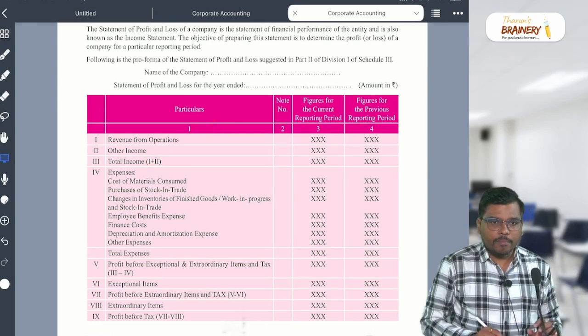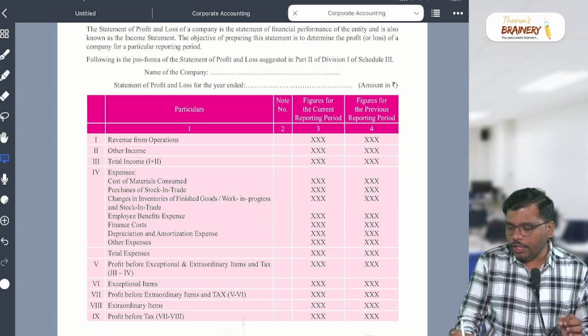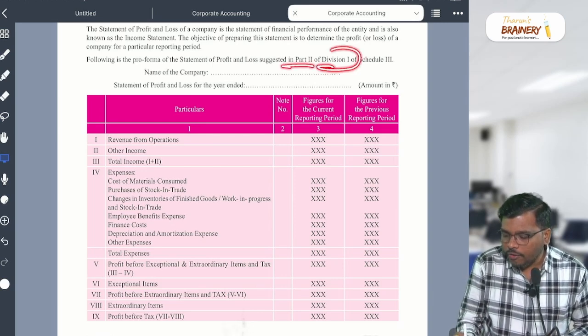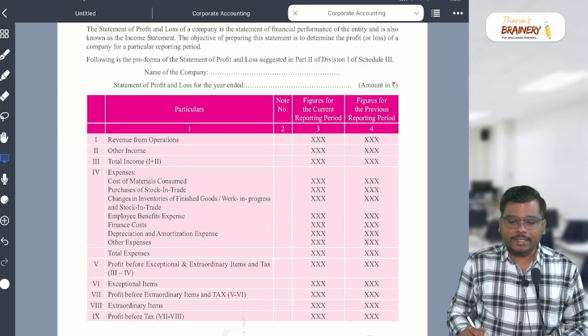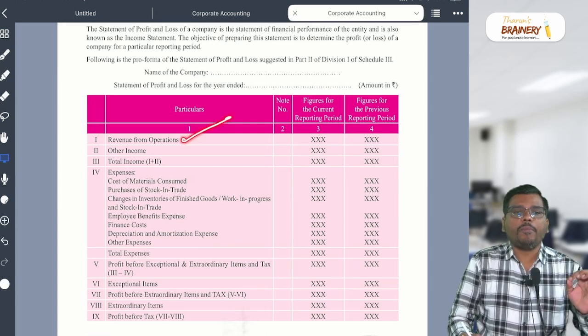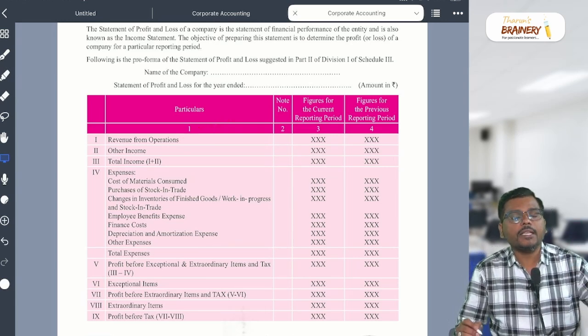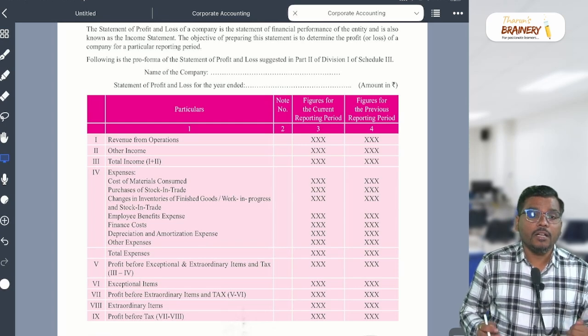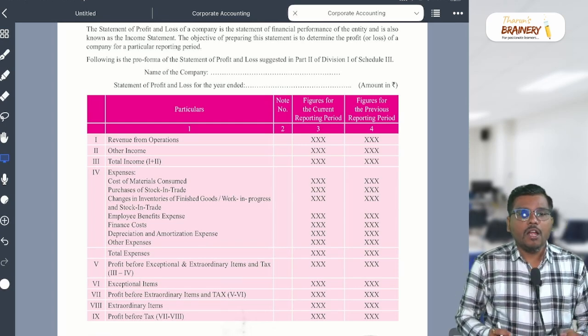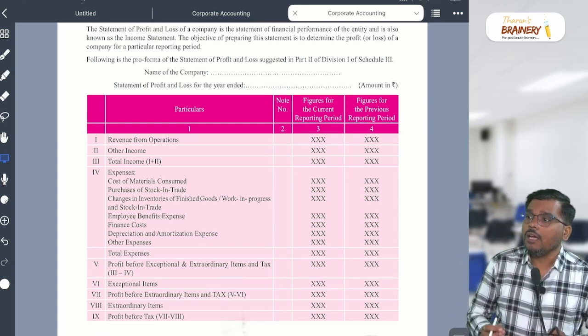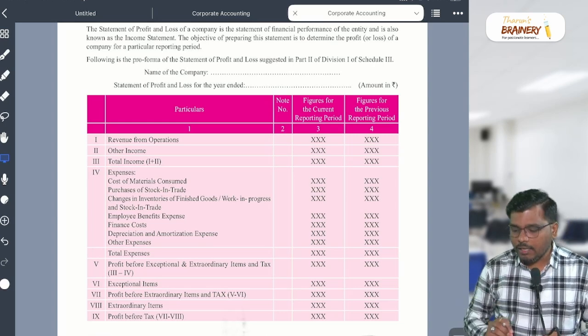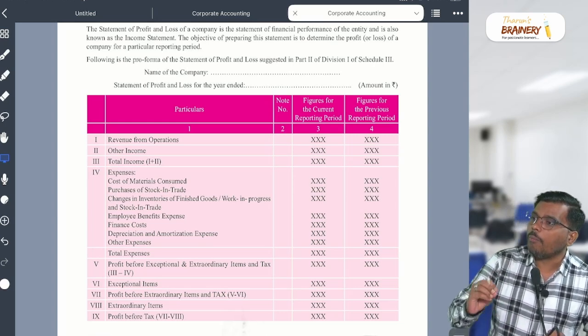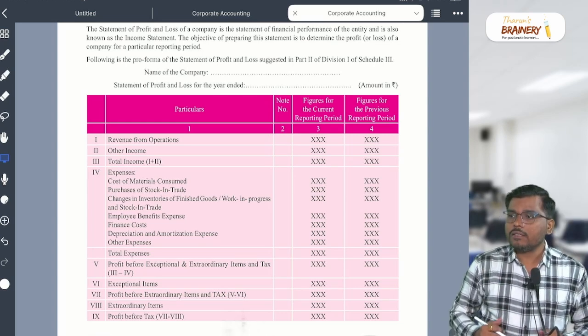So always remember, in schedule 3 part 2 division 1, revenue from operation means your principal revenue generating activity, your main business activity. From the main business activity, what you generated will come under revenue from operation. Like Mega Mart.